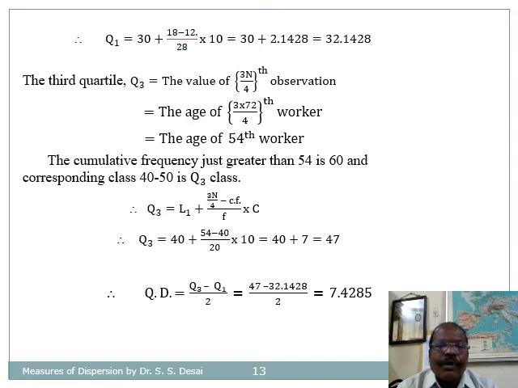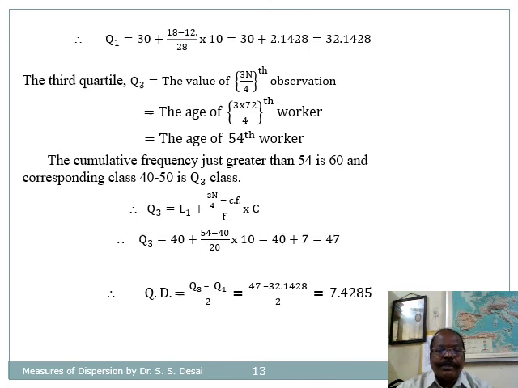Therefore, Q3 is equal to the age of the 54th worker. The cumulative frequency just greater than 54 is 60 and the corresponding class is 40 to 50. This class is the Q3 class.